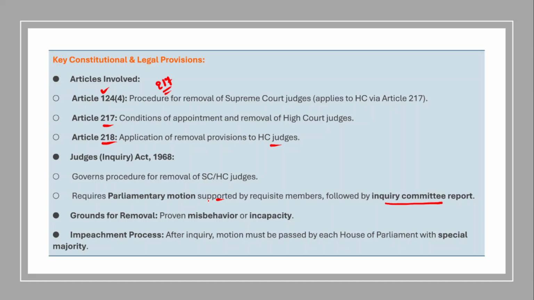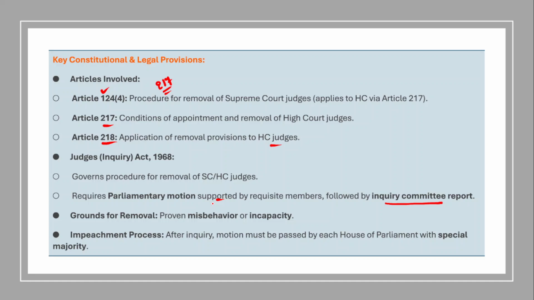In case this motion is passed or moved in the Lok Sabha, and it is approved by the required number of members, then the Speaker of the Lok Sabha will constitute a 3-member panel to inquire into the allegations against a judge. If those allegations are proved correct, then the Lok Sabha Speaker would initiate a motion or a resolution. Then that has to be passed by a special majority by both houses of the parliament.